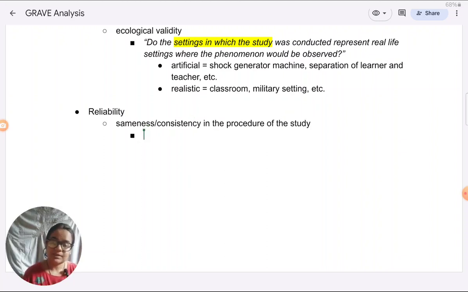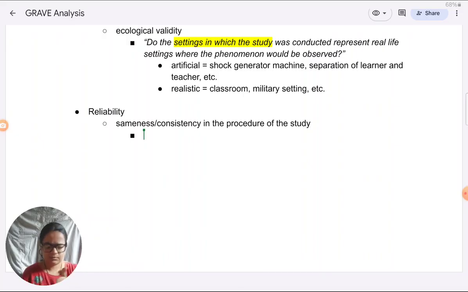So, actually, it is very simple. You just have to consider what has been kept same or consistent across all participants. That's it. That's all you need to consider for reliability. Of course, there are finer things, like this is to do with standardization. There are things beyond this, like inter-rater, inter-observer reliability. I'll try to touch on those things also.